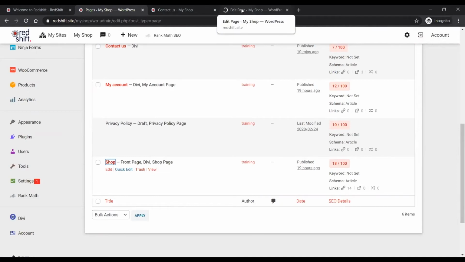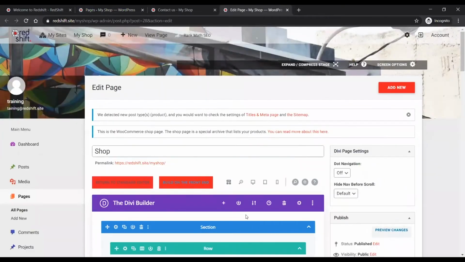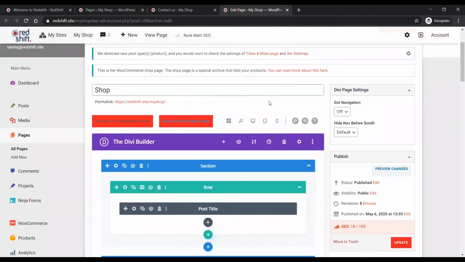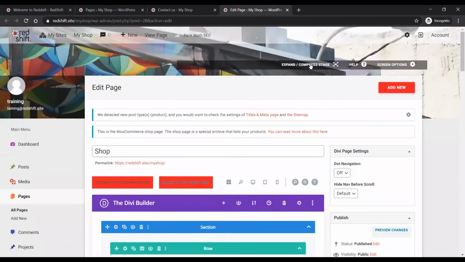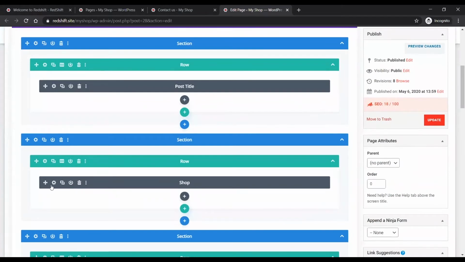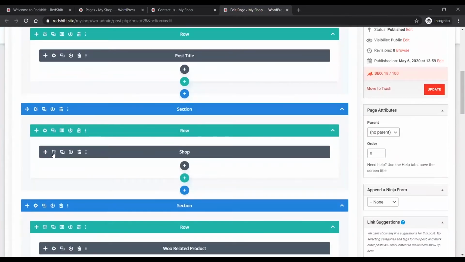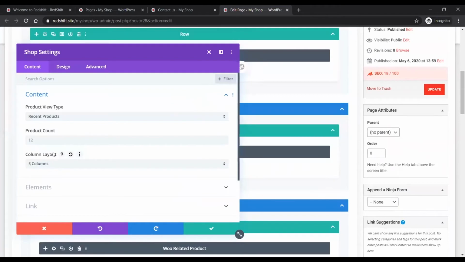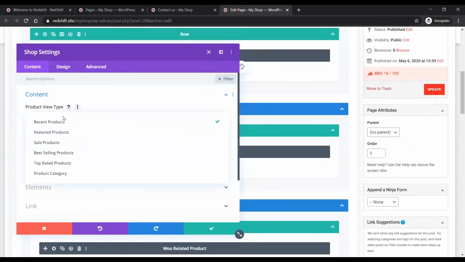And the way to put your shop in there is to use the Divi module. You either leave it as a blank page. If you leave it as an absolutely blank page without using the Divi builder, just a normal blank WordPress page, it's going to show your products. But if you want to actually control what it looks like, then you need to use the Divi builder. And what you need to do is put in the shop module somewhere, right?